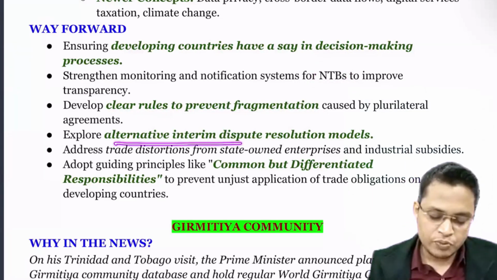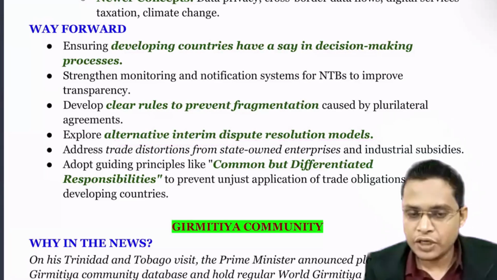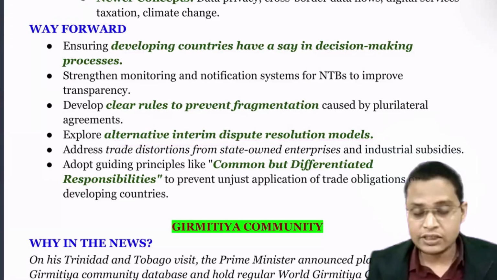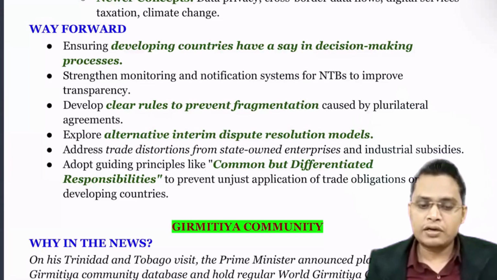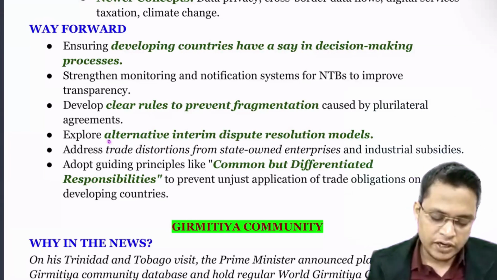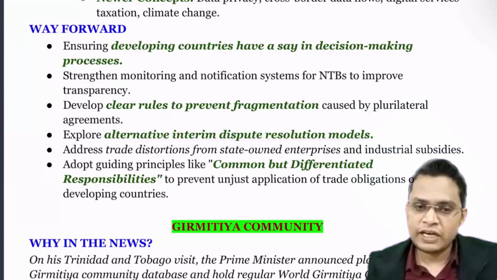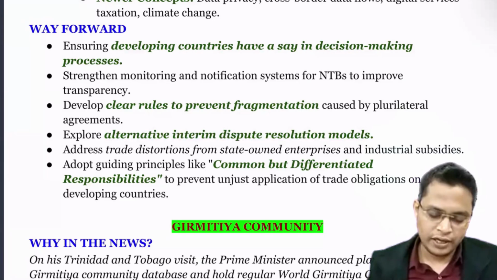So an alternate interim dispute resolution model. Still the WTO is not able to appoint its appellate body. So we need to have an alternate interim dispute resolution model, so that in case of any dispute between any two members, they can go there.